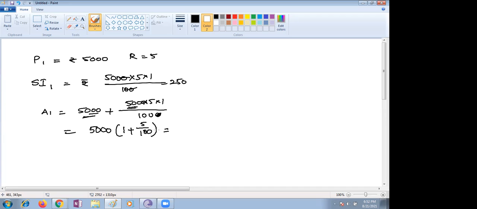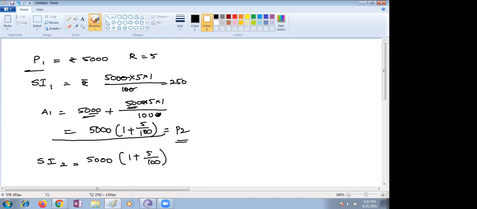Next year, the second year, we take this amount. This is nothing but P2. If the initial one is P1, this is P2. Suppose I want to find out further, SI 2 is nothing but for the second year. If you want to calculate for the second year, 5,000, we know this is 1 plus 5 by 100, and again into 2. Why are we taking into 2?